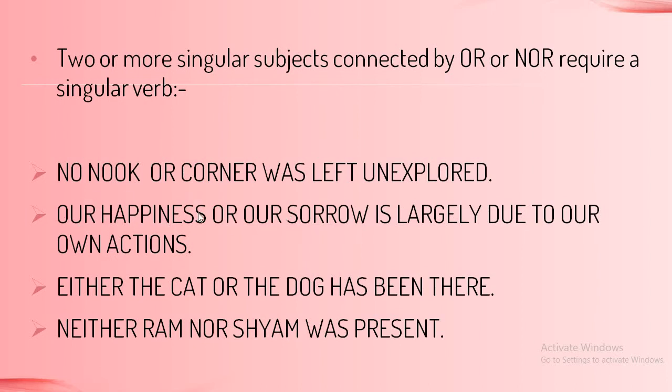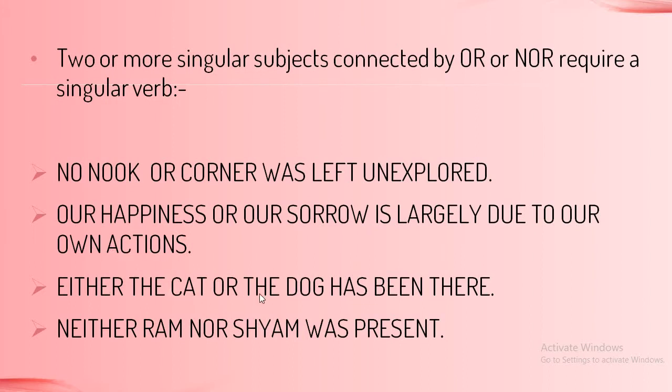So we have a choice here. Our happiness or our sorrow, out of these two, any one can be considered, is largely due to our own actions. Fine. So whenever we use nor and or in a sentence, the sentence takes a singular verb. In a similar way, our happiness or our sorrow is largely due to our own actions.